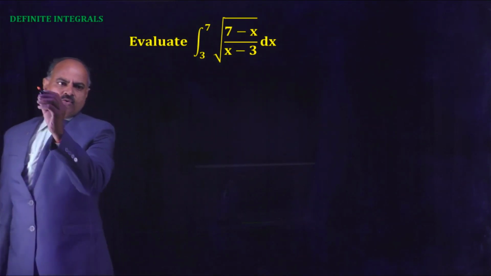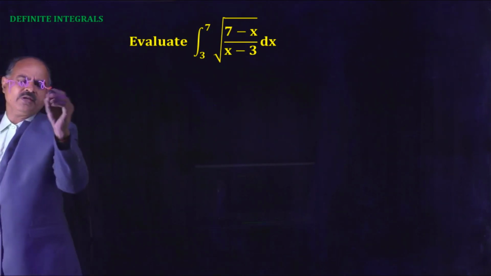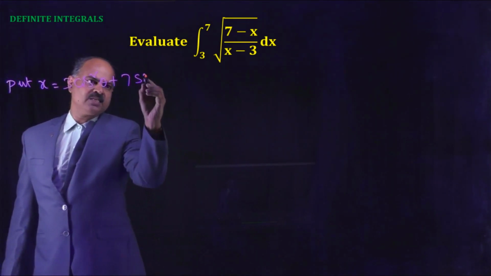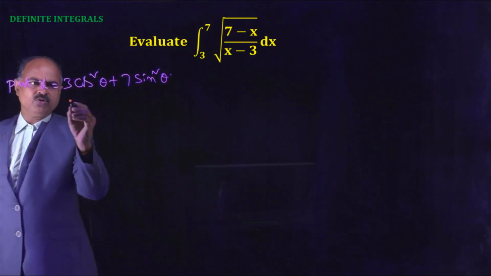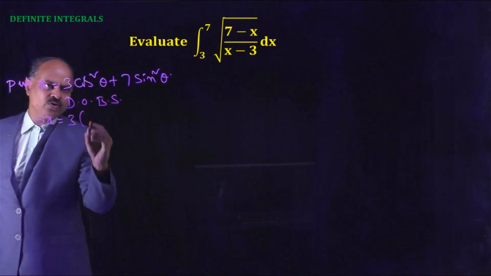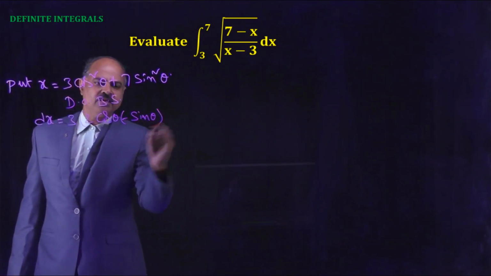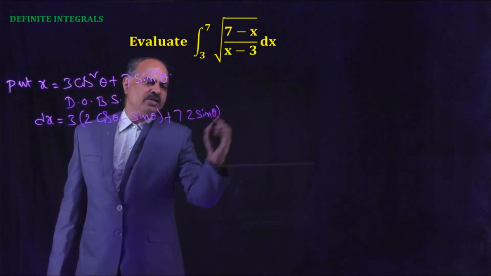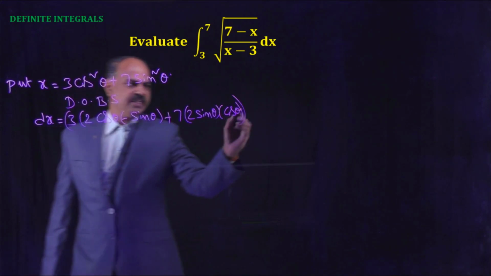To evaluate this type of integral, put x = 3 cos^2 theta + 7 sin^2 theta. Differentiating on both sides, dx = 3 times 2 cos theta times (-sin theta) plus 7 times 2 sin theta times cos theta, d theta.